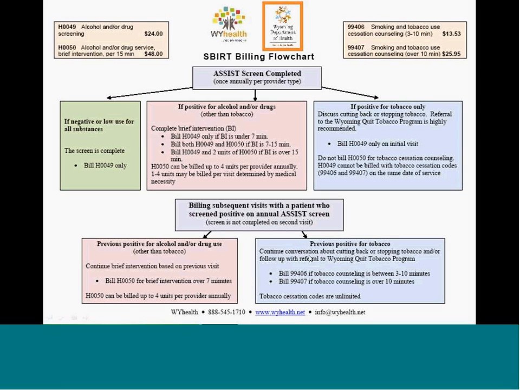If the positive was for tobacco on the previous screen, we revert to the tobacco cessation codes of 99406 and 99407. The SBIRT billing codes are not used for a positive tobacco screen. Again, 99406 is for a conversation between 3 and 10 minutes. 99407 is for a conversation over 10 minutes.